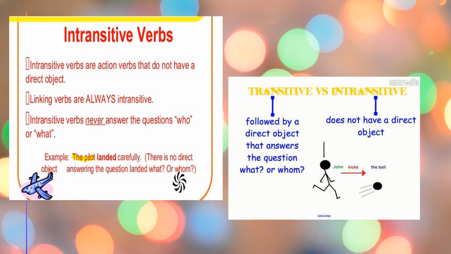John kicks the ball. John is our subject, kicks is our verb. John kicks what? The ball. Means transitive.